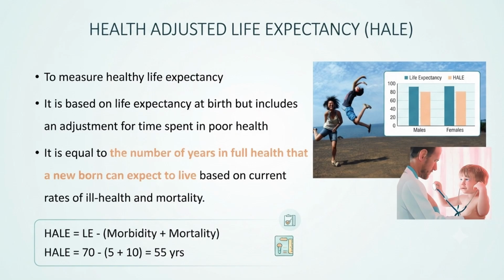Sullivan's index is over, and now we will see what is HALE, health adjusted life expectancy. This is to measure healthy life expectancy. It is similar to Sullivan's index because it is also measuring how many years the person is living free from disability, healthy life. But it is slightly different because it is also deducting mortality.